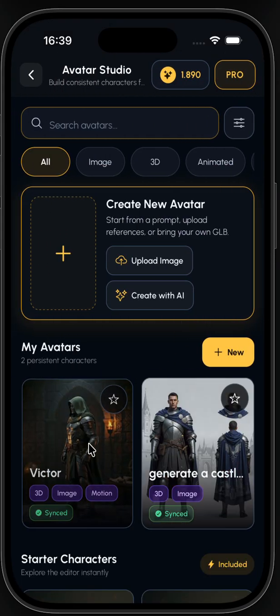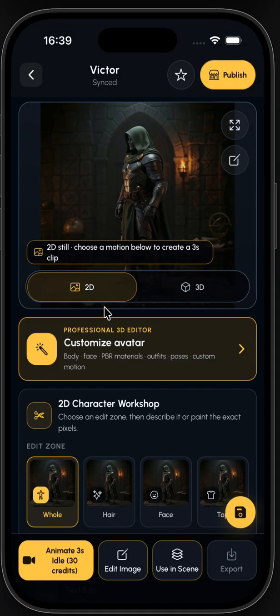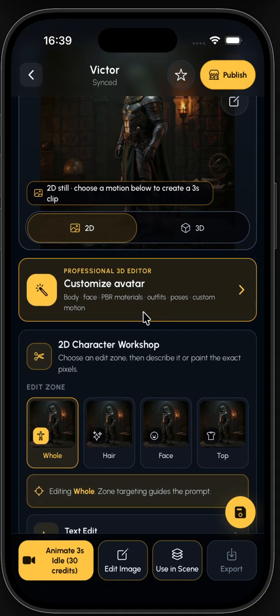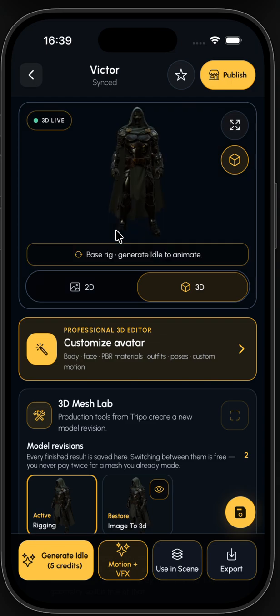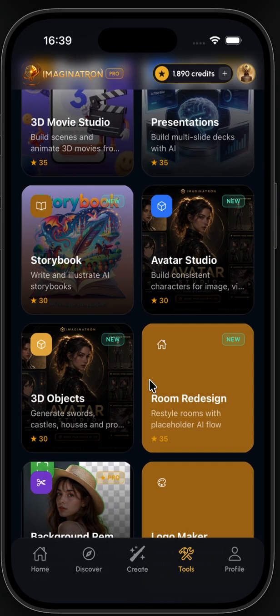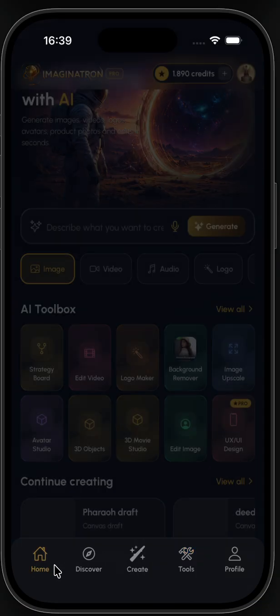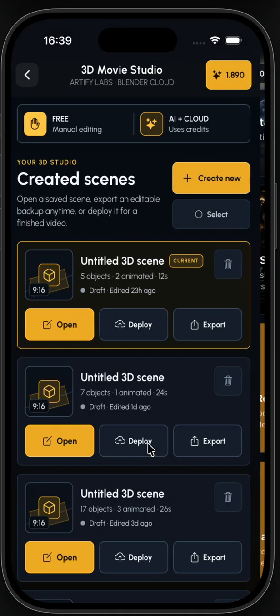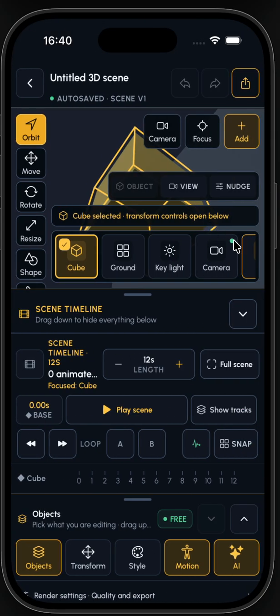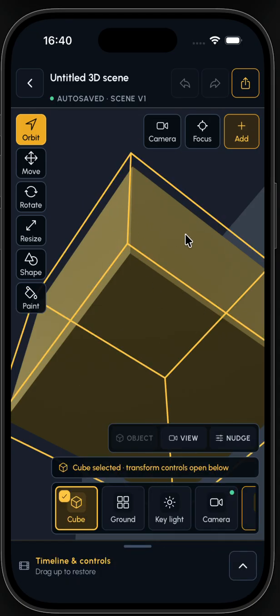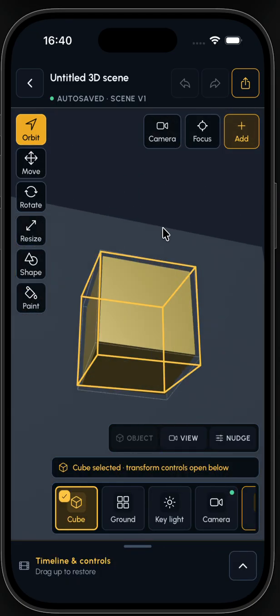We have some avatars here, so we can have it in 2D, or we can have it in 3D, and we can use that for building animations in the studio, the 3D movie studio. For example, we can create a new scene here. We can do pretty much everything here.